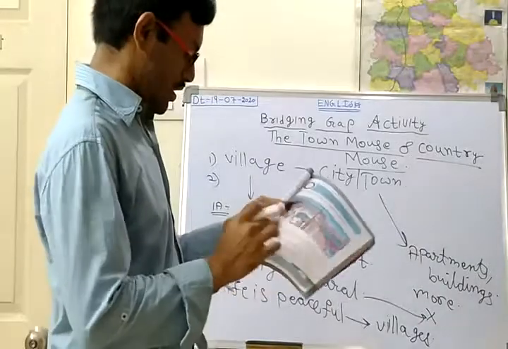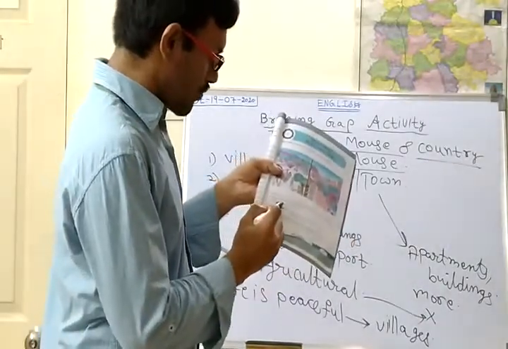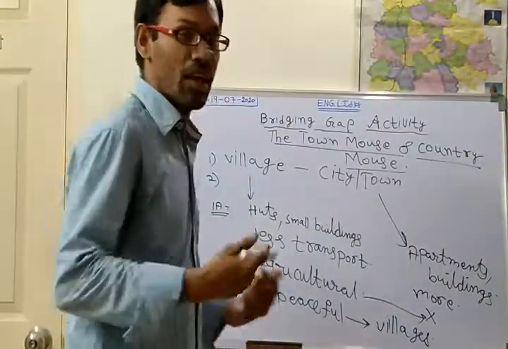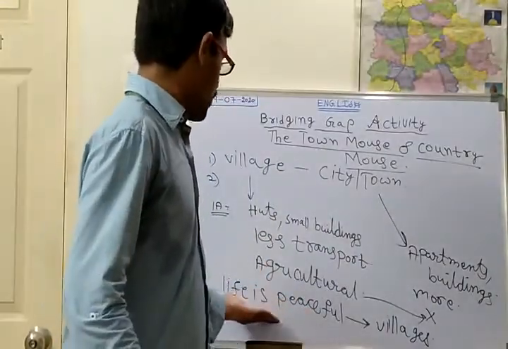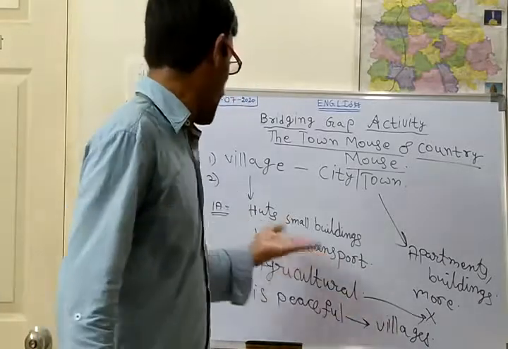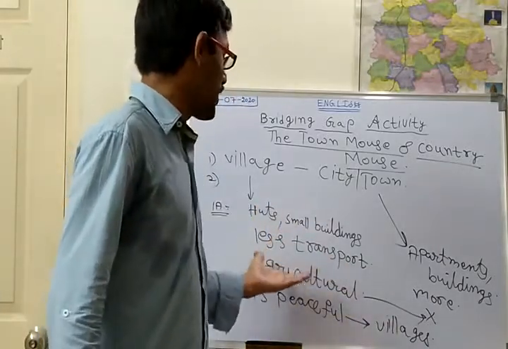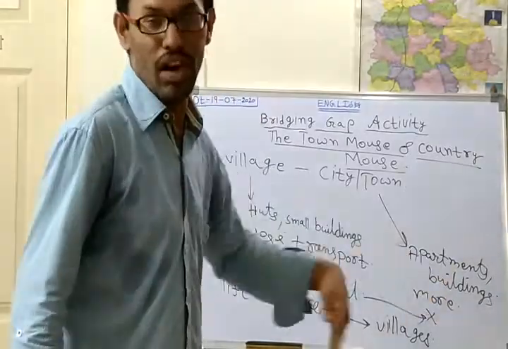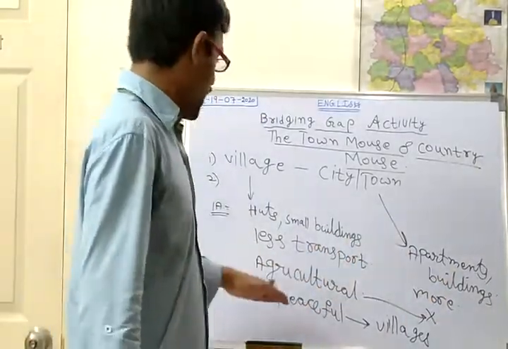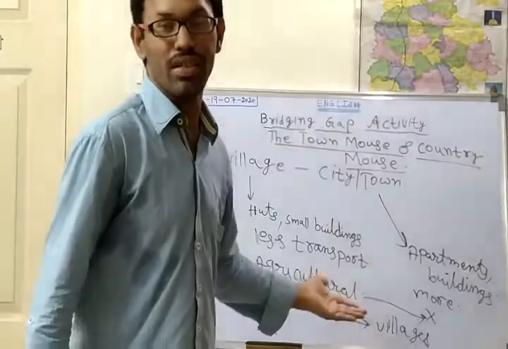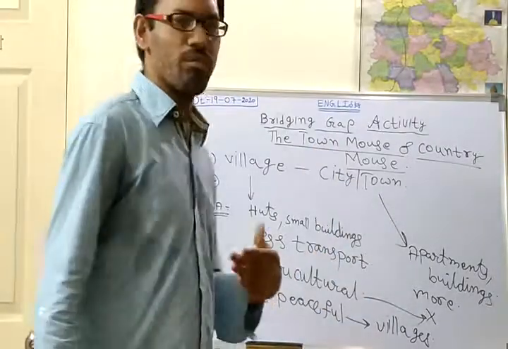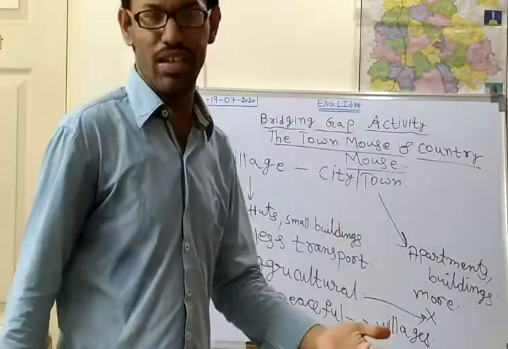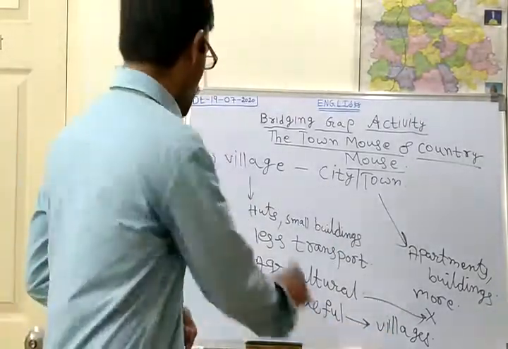Next, see the third one. Do animals feel the same like you? So what we are saying is life is peaceful in the villages, and in the villages there are small buildings, less transport, agricultural lands. In cities there are apartments, buildings, more traffic. So do the animals also feel the same like us?